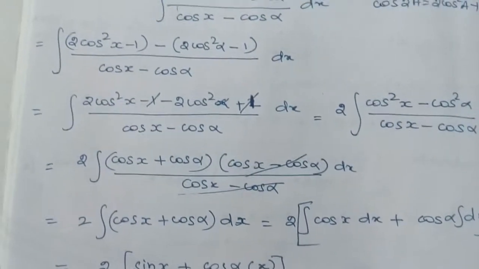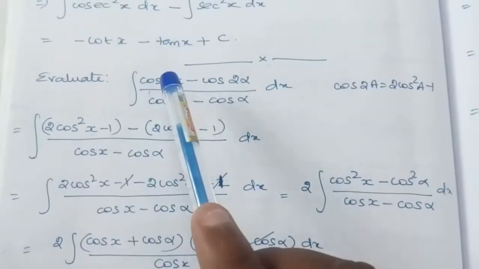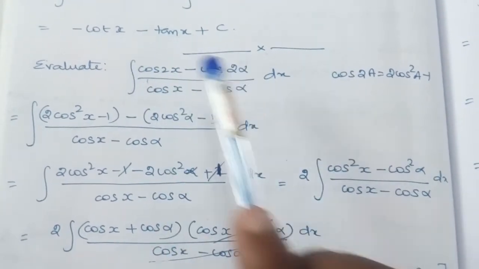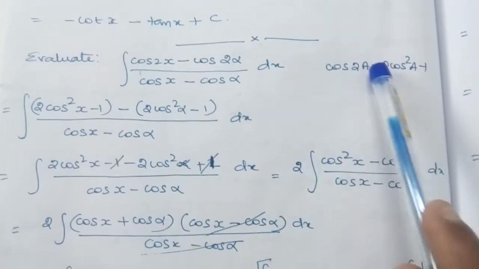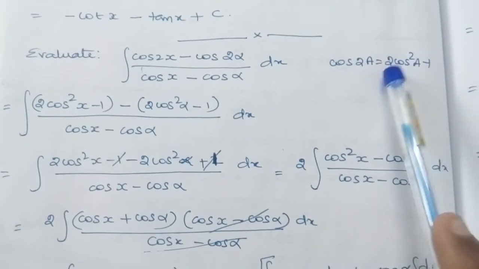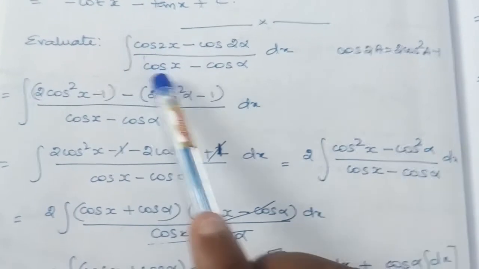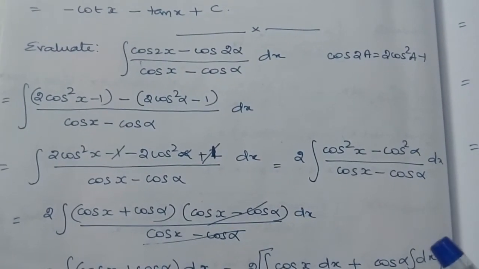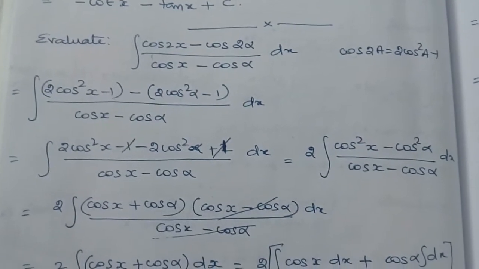I hope you understand this problem. In this problem we applied the cos 2x formula. Even though we have four different formulas for cos 2x, we prefer to use 2 cos square x minus 1, because here every term is cos. That's why we applied this formula. I hope you understand this problem. Now we will move on to the next question.